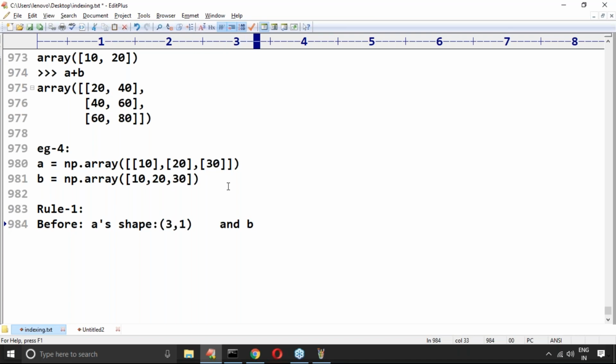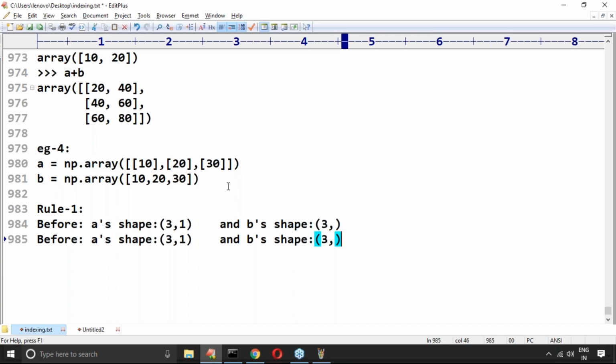And what is the B shape? B shape is a one-dimensional array, 3 comma, that's all. So this is rule 1. To make both arrays 2D, what the NumPy library will do is: the A array shape is already 3 by 1.